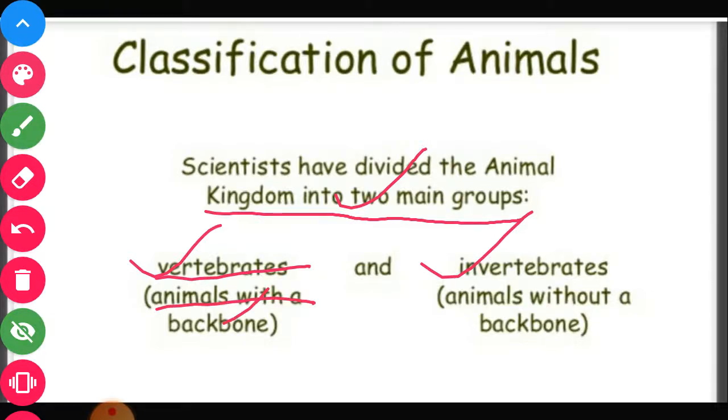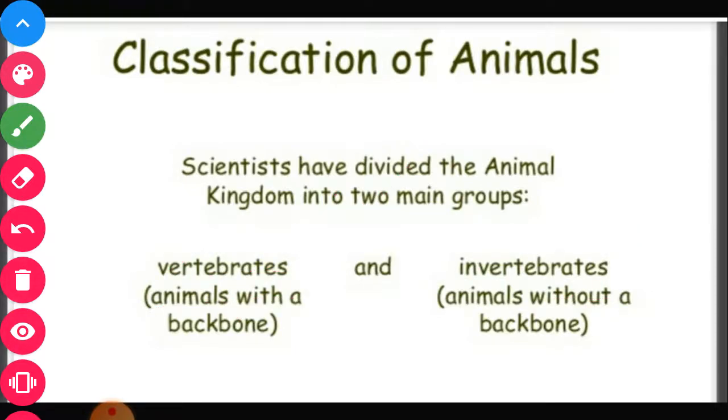So the animals which have a backbone are called vertebrates, and the animals which are without a backbone are called invertebrates. So on the basis of backbone, vertebral column, there are two types, vertebrates and invertebrates.